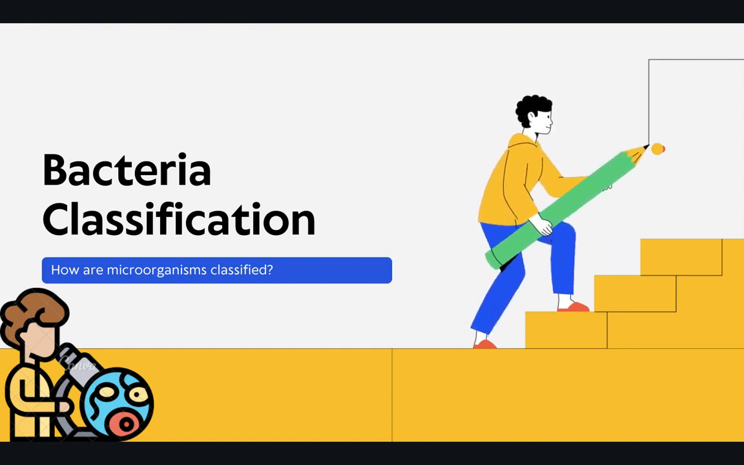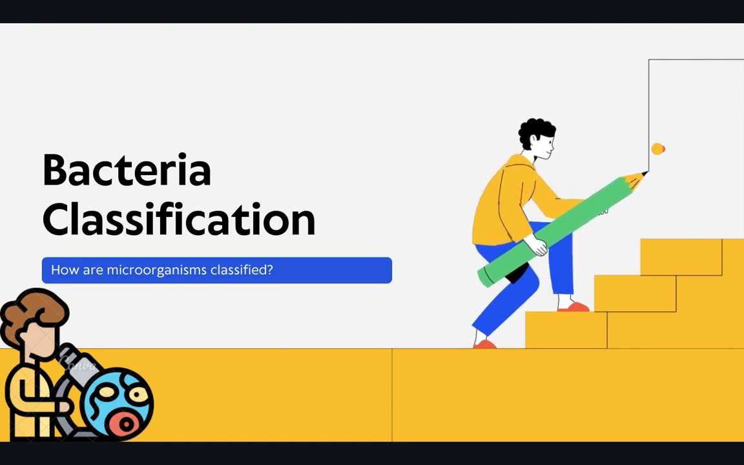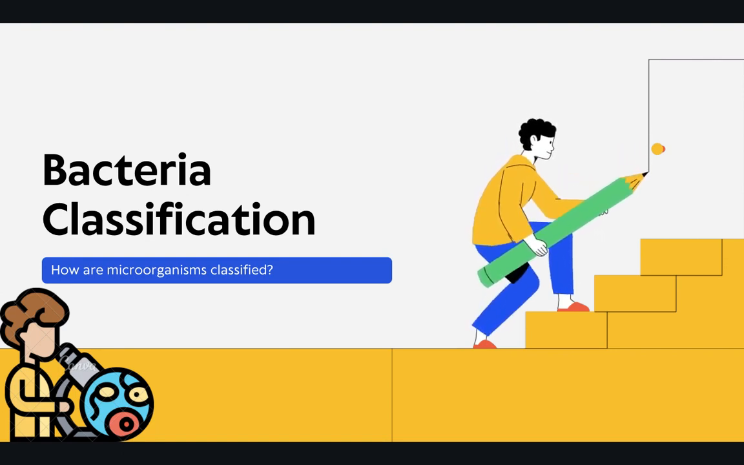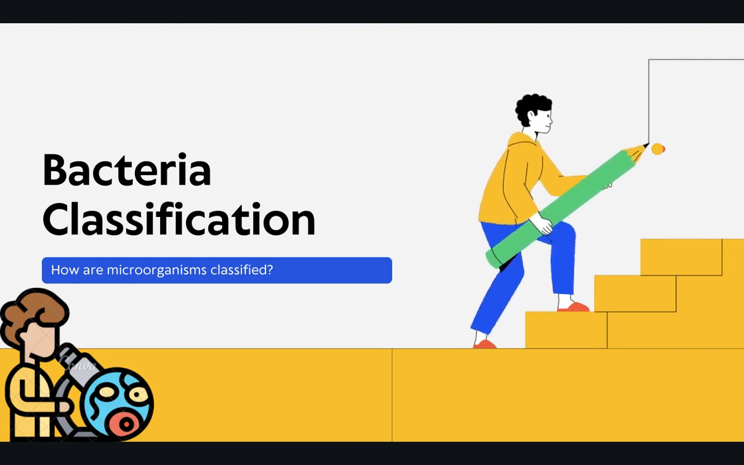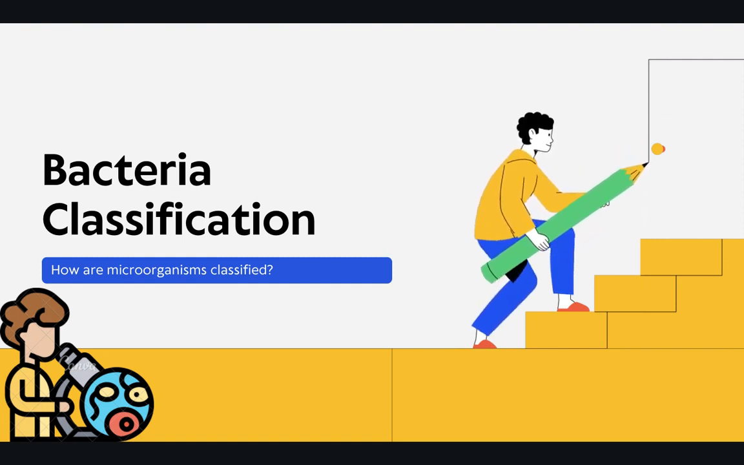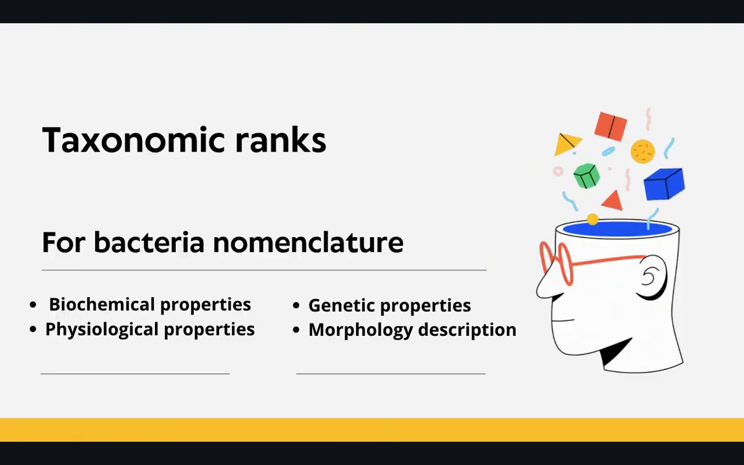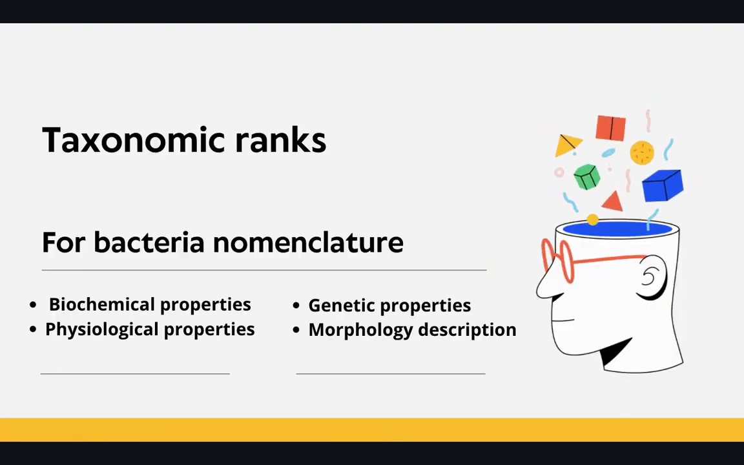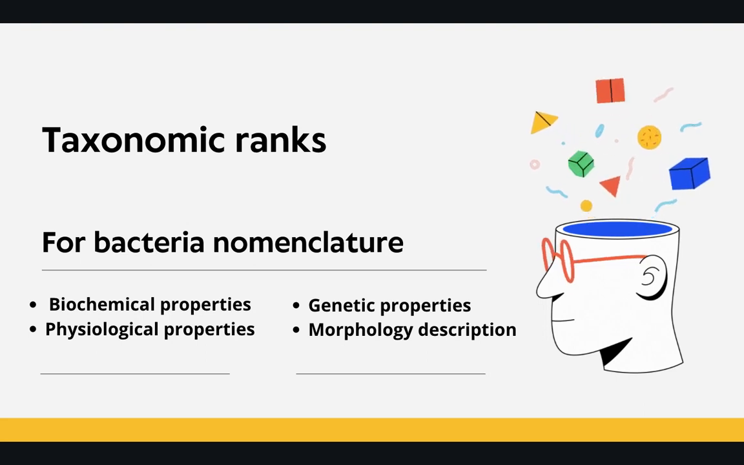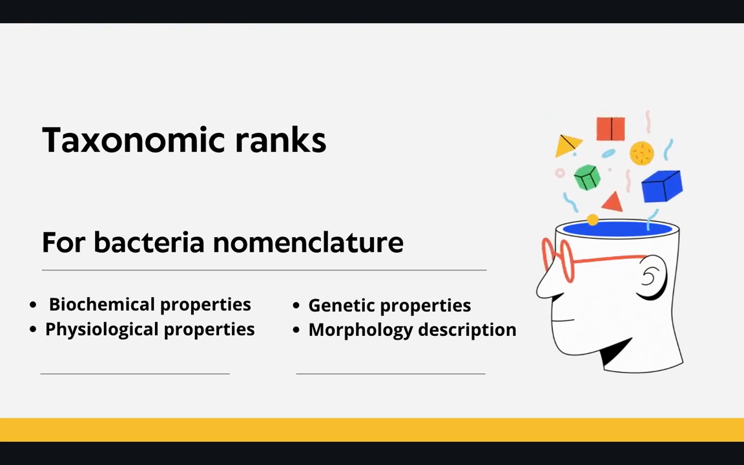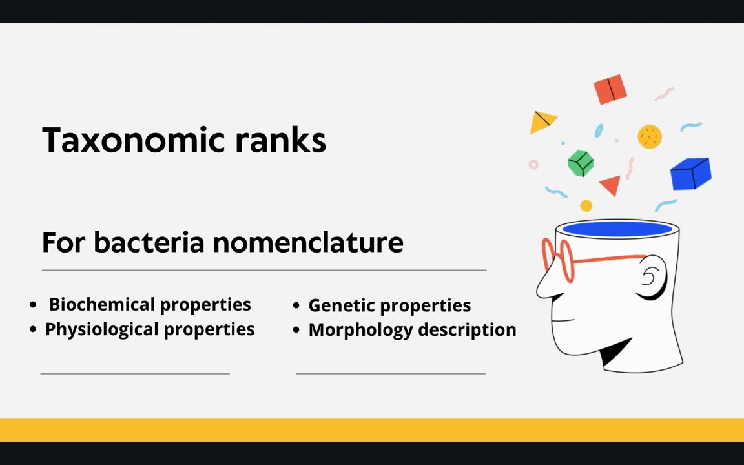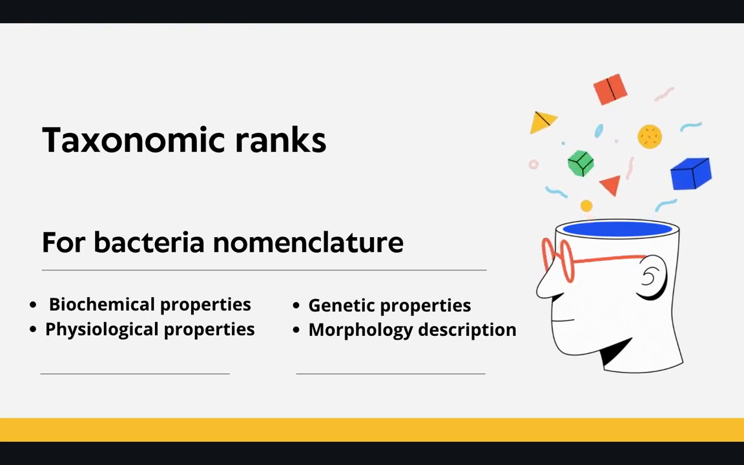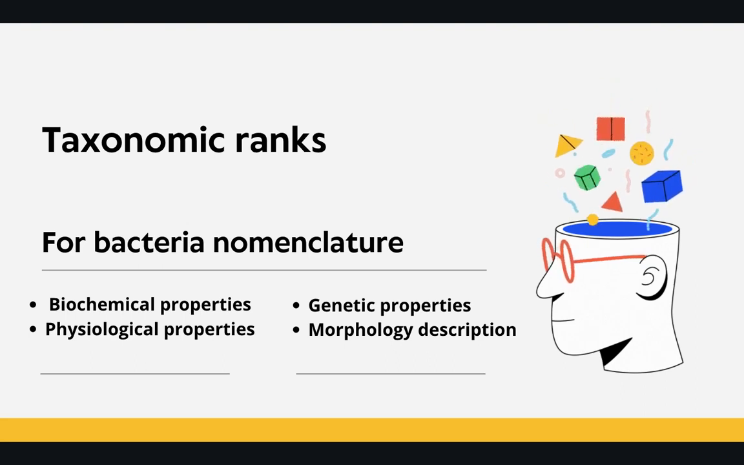Today we can explain some information about bacterial classification. So, we will start with how microorganisms are classified. To answer this question, we have taxonomic ranks that we can use to classify microorganisms and all organisms in the world. And then we can go to bacterial nomenclature, how we can name the bacteria.